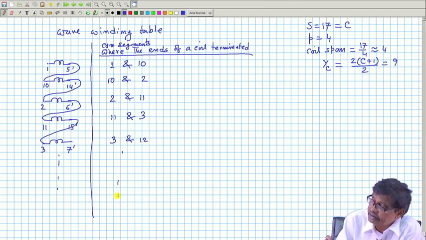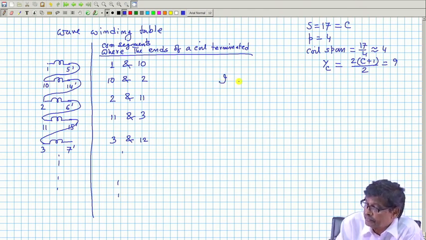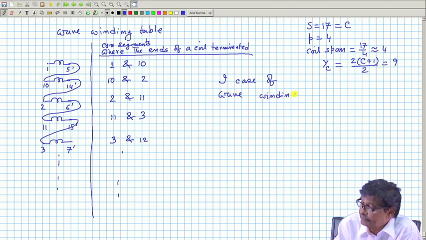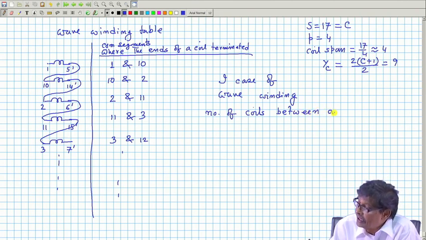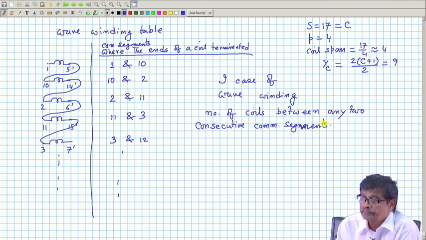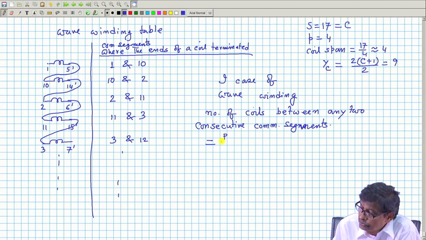So, the conclusion is, in case of lap wave winding, this is a very important statement: the number of coils between any two consecutive commutator segments will always be equal to P by 2, where P is the number of poles.